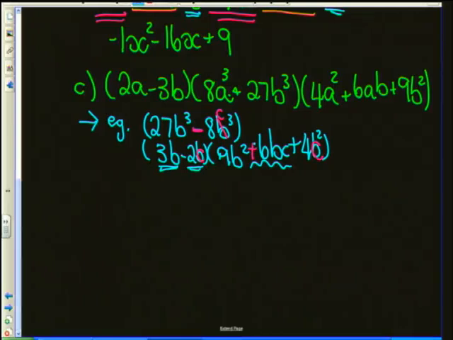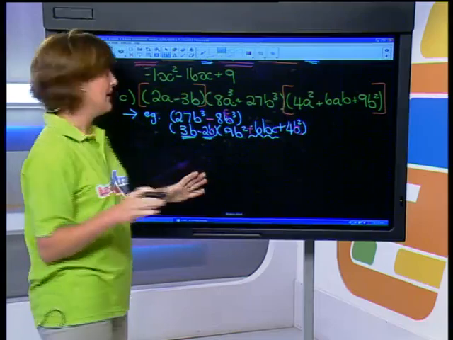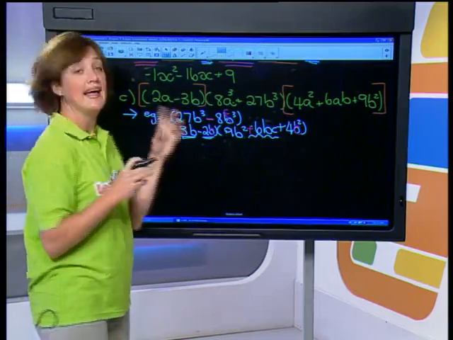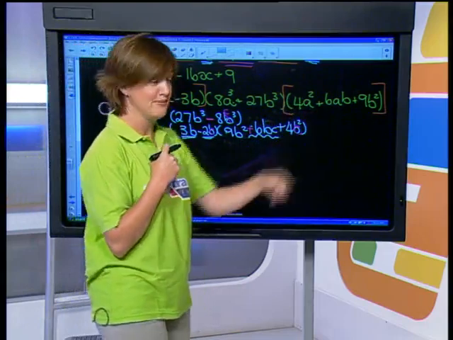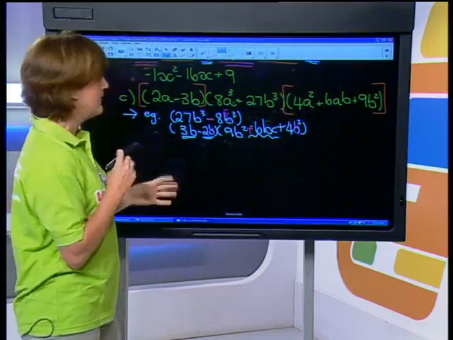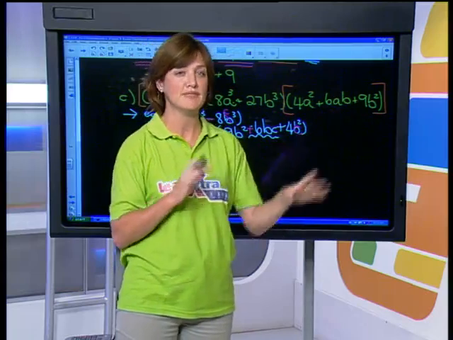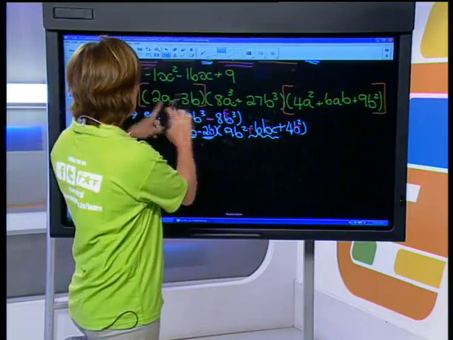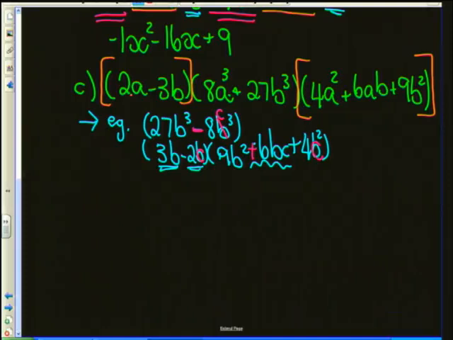Okay, so using that as just a basic example, now let's look at this. If I were to focus on this first bracket and this third bracket over here, let's see if there's some kind of relationship happening over here. If I took the first term of 2a and I squared it, I would get 4a squared. If I took the second term of negative 3b and I squared it, I would get 9b squared. Okay, so the rule looks like it's working. If I multiply the two terms inside that bracket together, I would get a 6ab, which I have over there, 6ab. And here's a negative, and this is the opposite, which is positive.